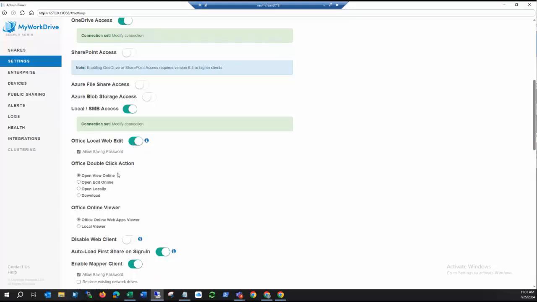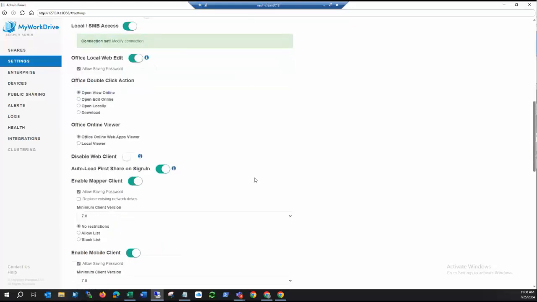And then you can also decide what you want to have happen related to Office Online double click. If someone double clicks on an Office file in Office Online, it'll either open up directly in our viewer, edit directly in Office Online, download, or open locally.